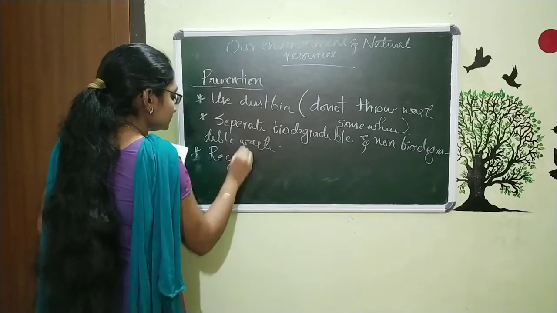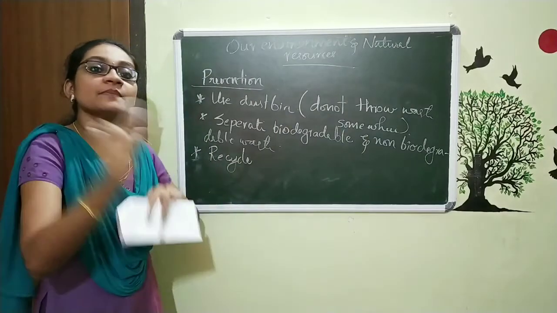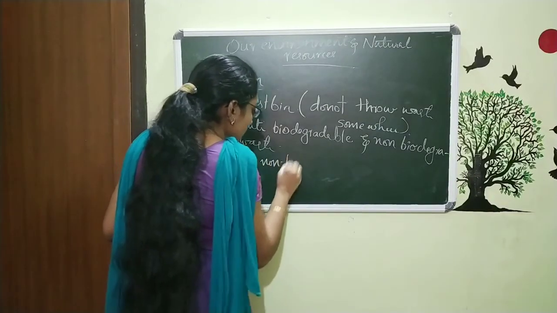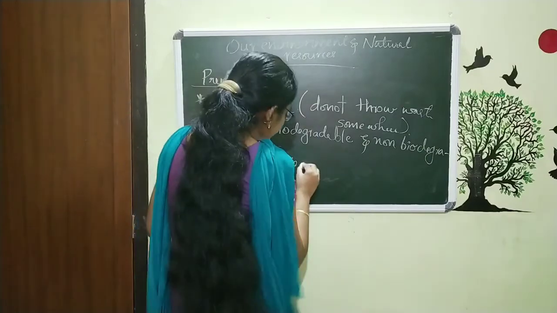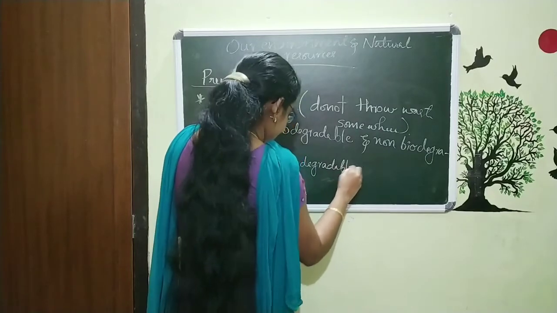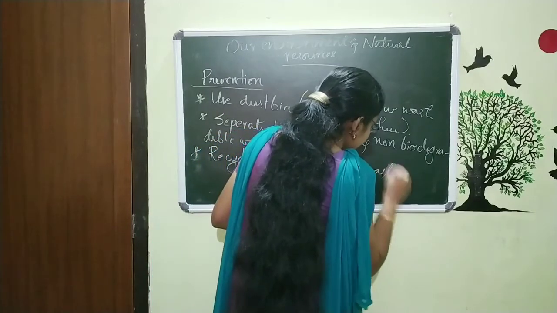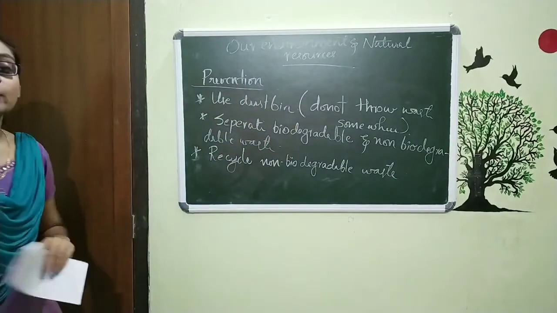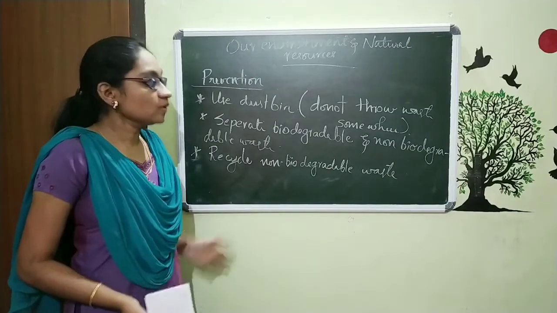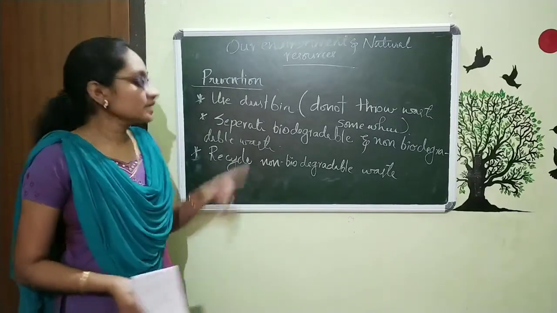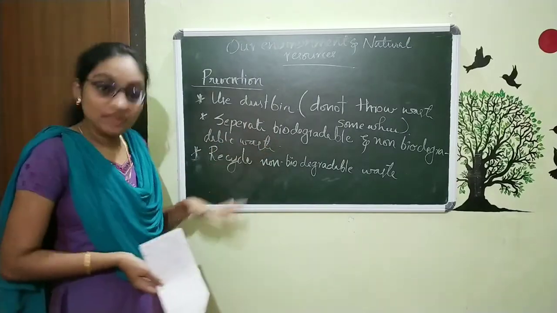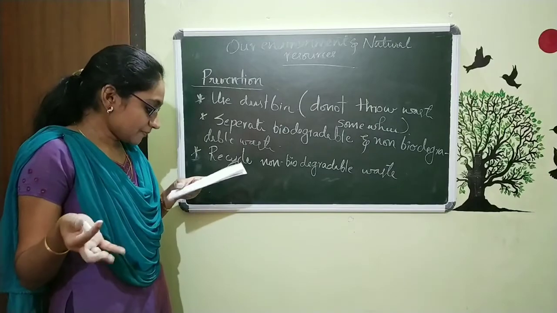And so the third point is this, recycle. Recycle means just make it into another form. Recycle non-biodegradable waste. We just want to recycle it. Then we can again use it. Now it's no longer waste. So that is why we are separating this biodegradable waste and non-biodegradable waste. So that is the point.